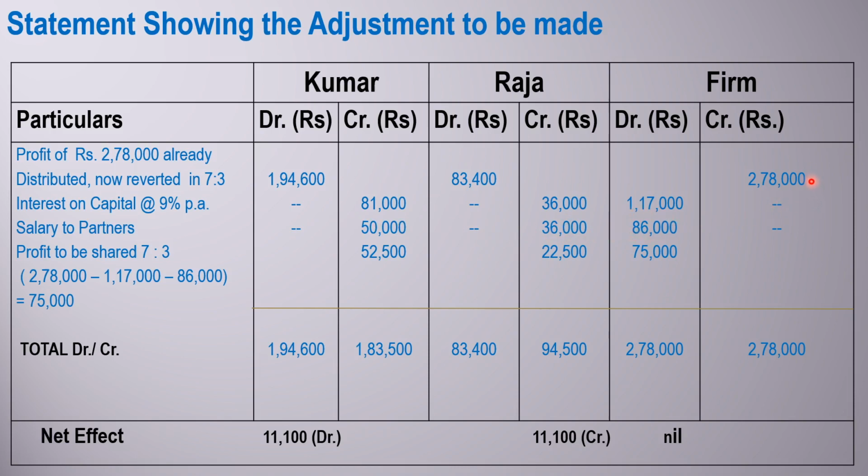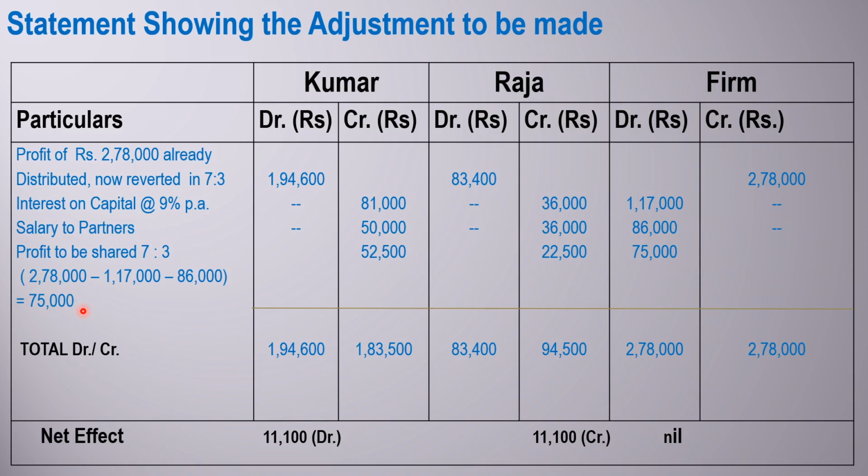Now out of the total profit of 2,78,000, interest on capital is charged against this profit, so interest on capital will be deducted. Salary 86,000 is also deducted. So 2,78,000 minus 1,17,000 minus 86,000, the remaining profit is 75,000. There is a working here: 2,78,000 minus 1,17,000, that is related to interest on capital, minus 86,000, that is partner's salary. So after making this payment, the residue is 75,000, that is the correct divisible or distributable profit which